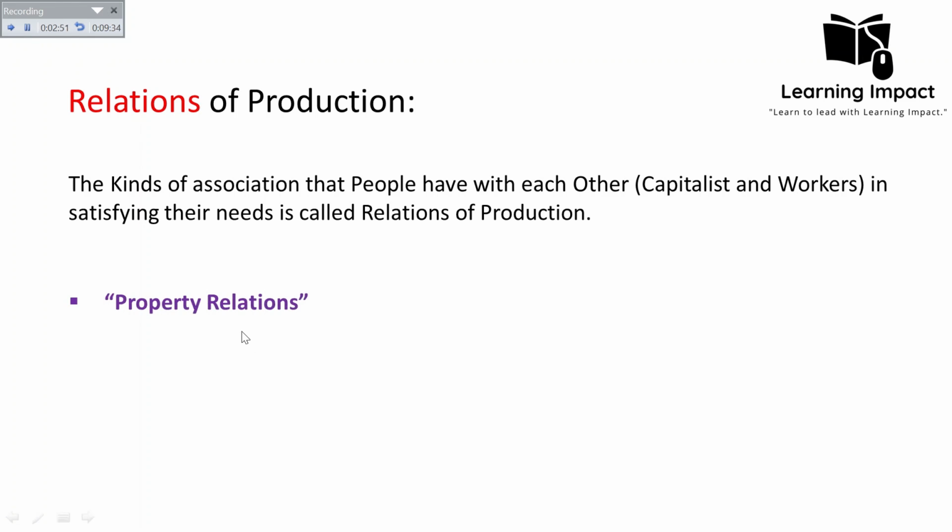On the other hand, there is another class which we call the proletarian class, who has no ownership, who do not own the means of production. That's why it is called a property relation, which depends on the ownership.